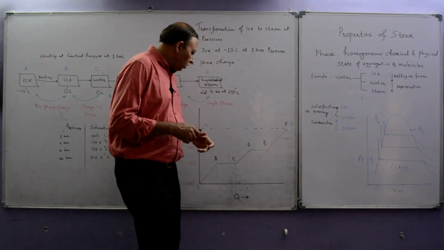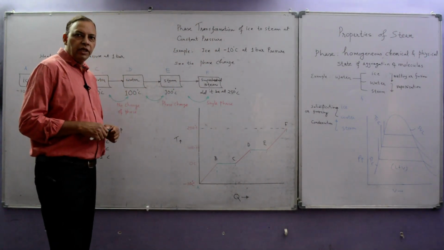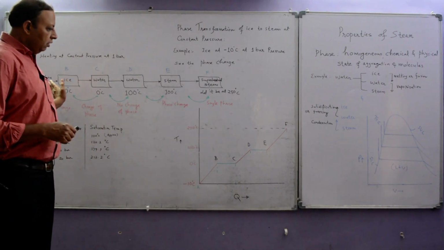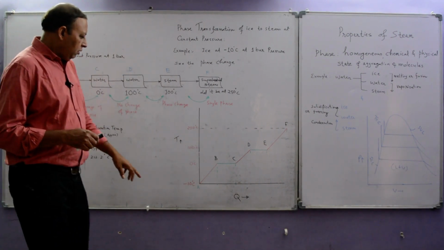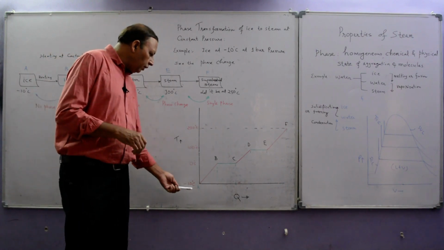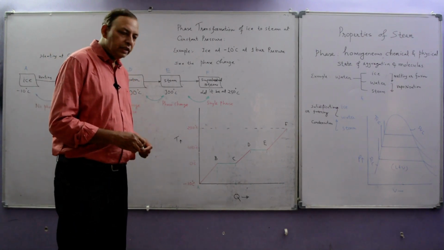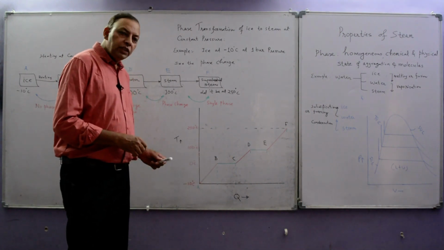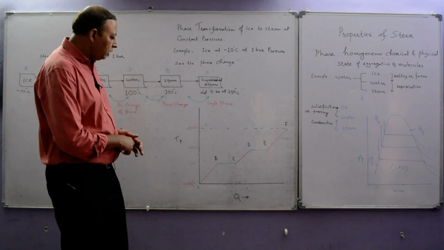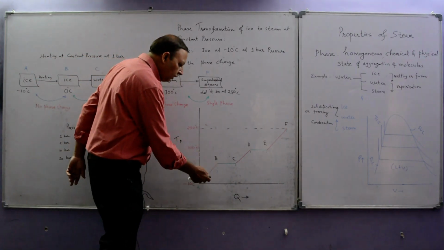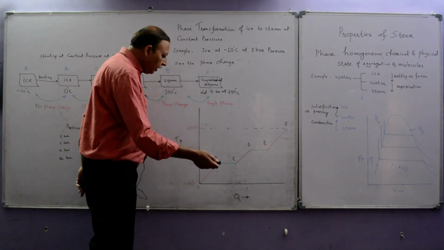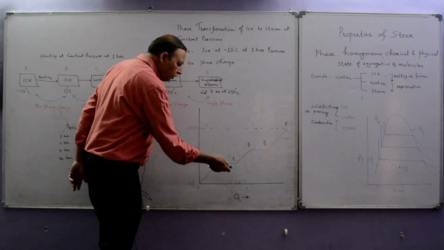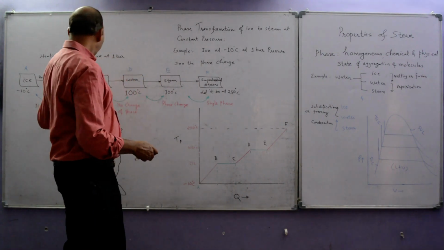Now come to the temperature-heat diagram. Here you can correlate with this block diagram. Ice is initially available at point A, which is at -10 degrees Celsius. Further heating to B, it reaches 0 degrees Celsius. So this amount, A to B, we can say is sensible heating. Further heating B to C, it is 0 degree centigrade ice to 0 degree centigrade water.